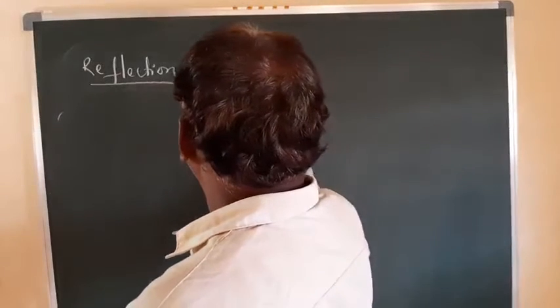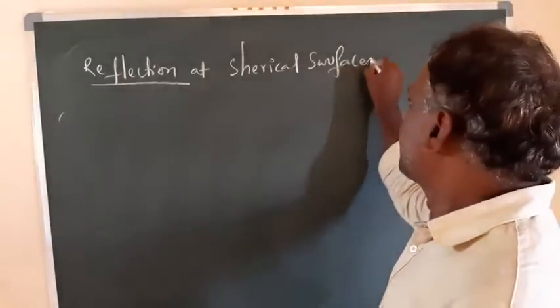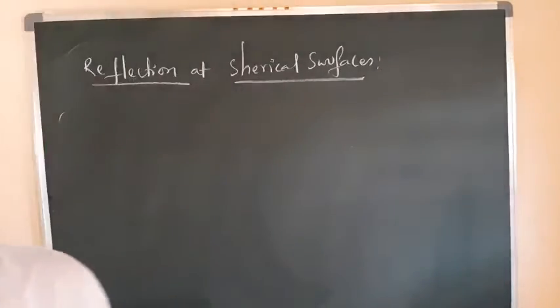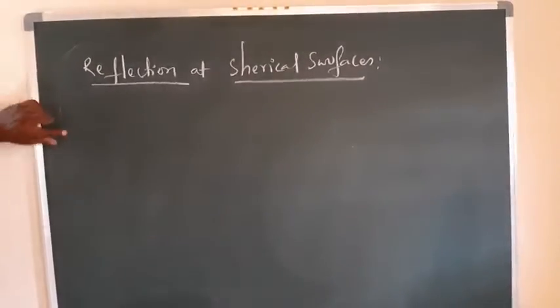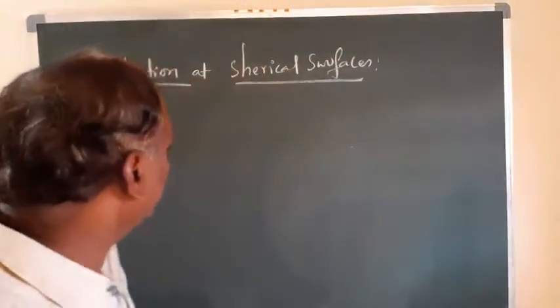Reflection at spherical surfaces. Here, for spherical surfaces, how the reflection takes place and what terminology we are required to remember. First I'll give you the information on definitions and basic terms which are required for explaining this topic. Okay. Now spherical means a sphere. So you consider a spherical glass material.